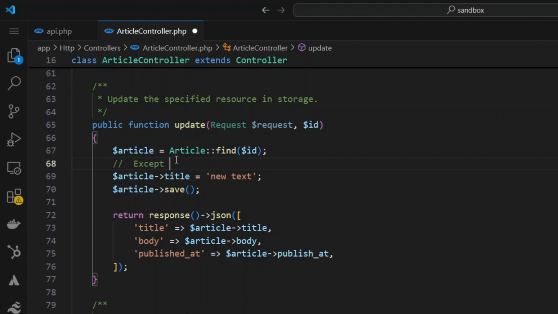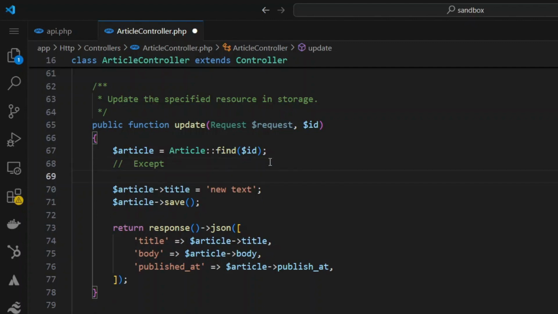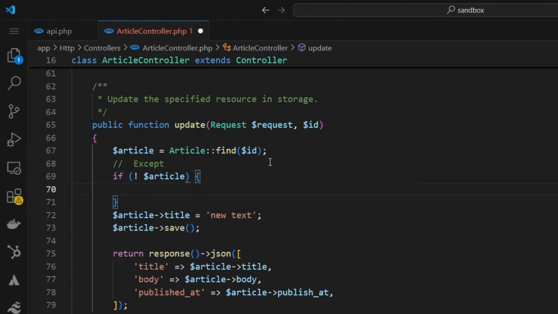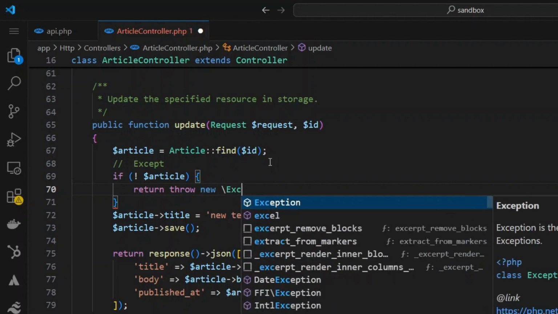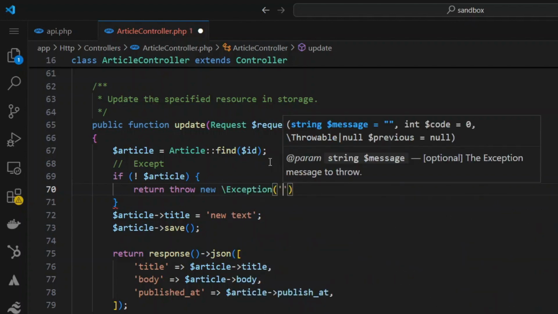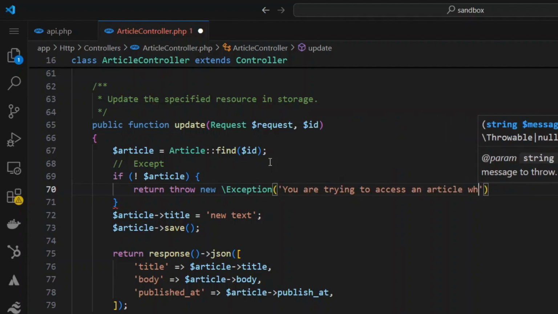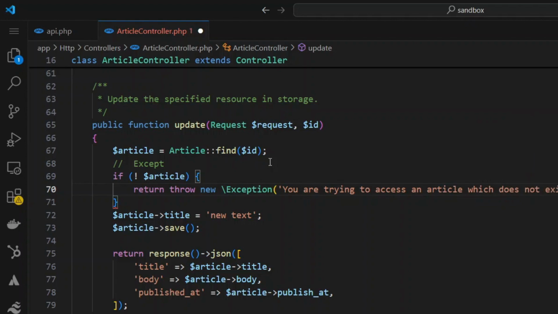So this except is really the exception. So if I come here, now here I can just point that out. I can say return new, and this exception can be found here. I can type out any message I want. I can say access an article which does not exist. And then I can give a status code, let's say 404, which means not found.